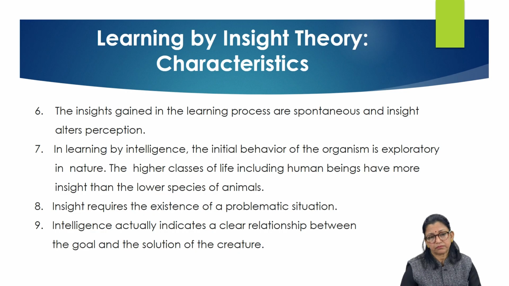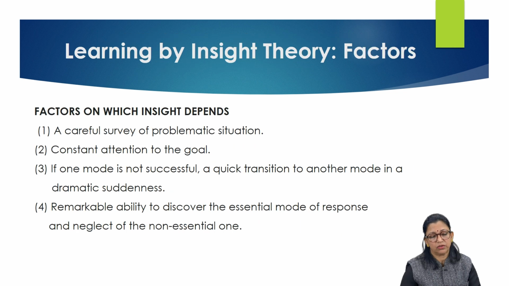I mean, here we have to perceive that in front of us there is a problematic situation, and according to the nature of the problem, we have to perceive on the basis of our cognitive ability or previous experiences. Intelligence actually indicates a clear relationship between the goal and the solution of the creature.